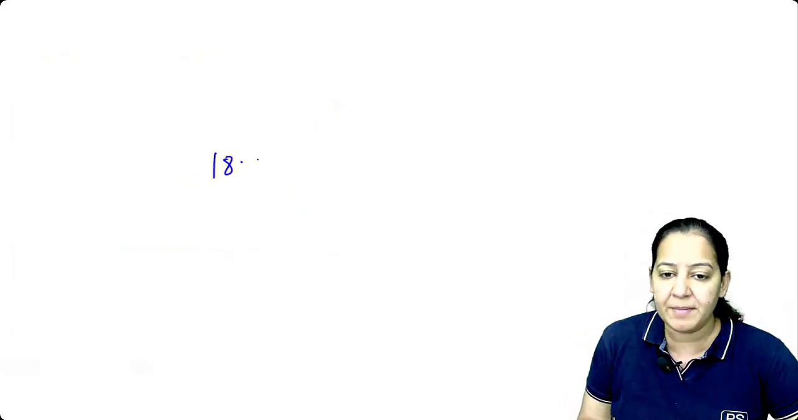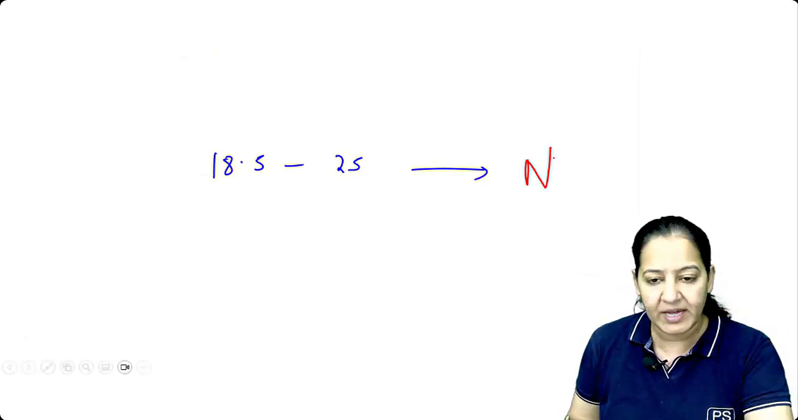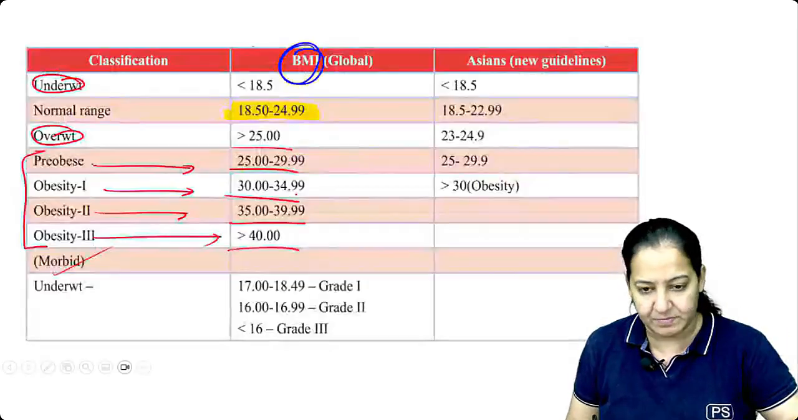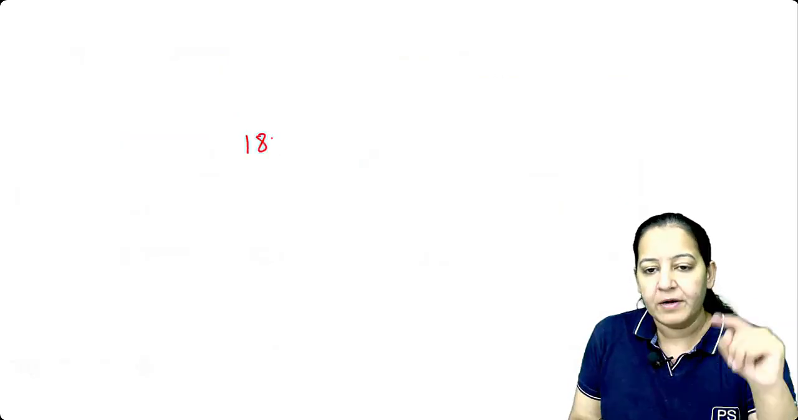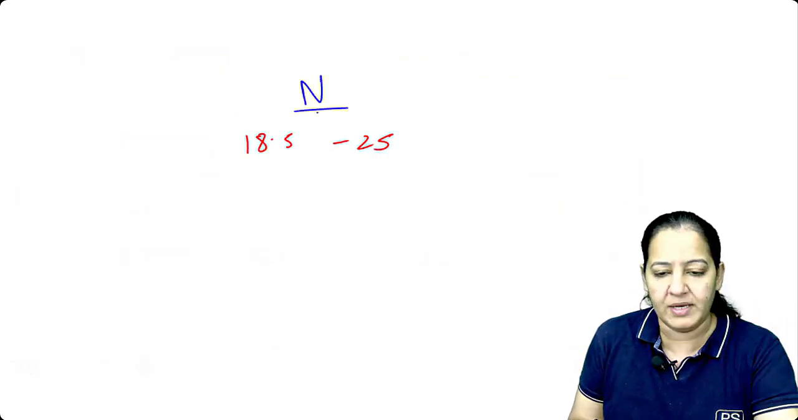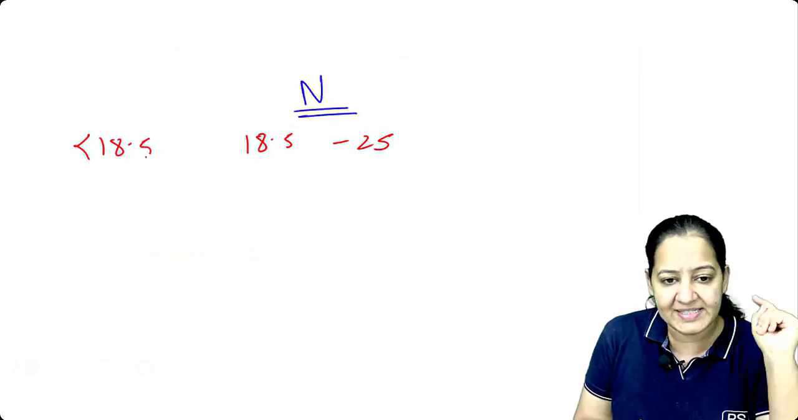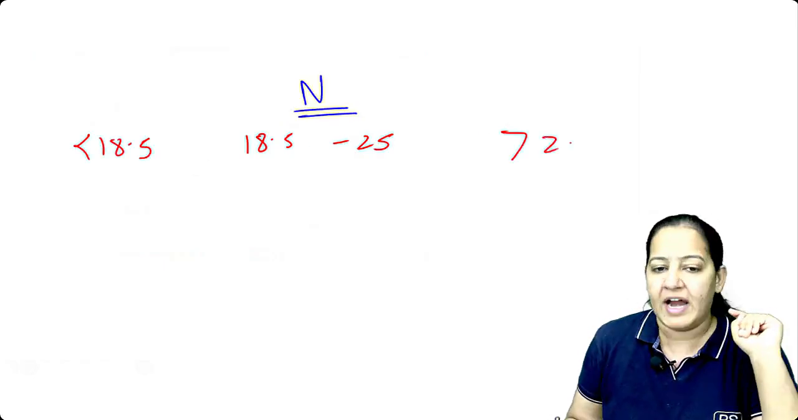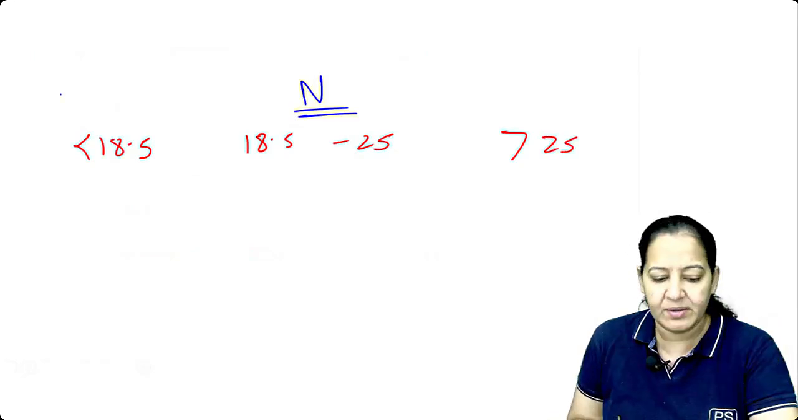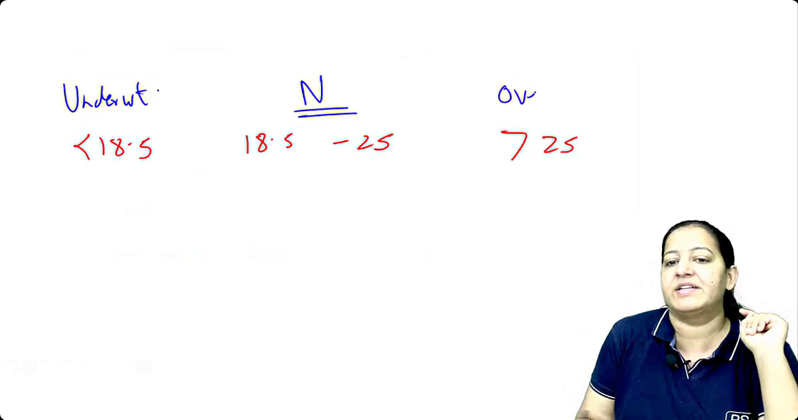Now what is normal BMI? Normal BMI is 18.5 to 25. This one is normal. Okay, next page. Normal is 18.5 to 25. So I mean to say less than 18.5 is underweight and more than 25 is overweight. So let's write here underweight and let's write here overweight.